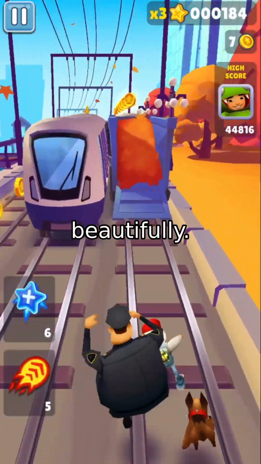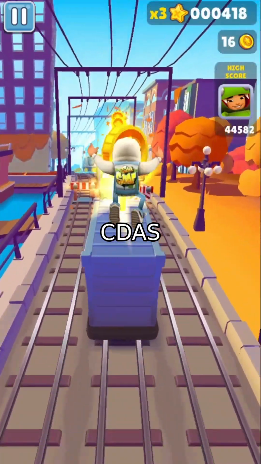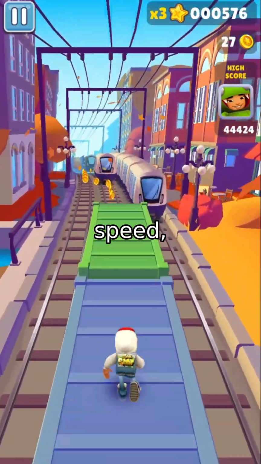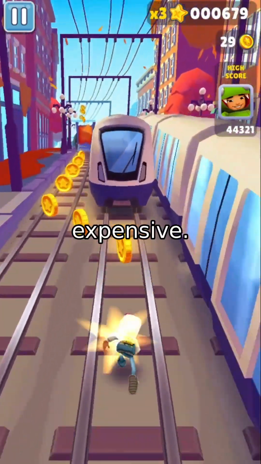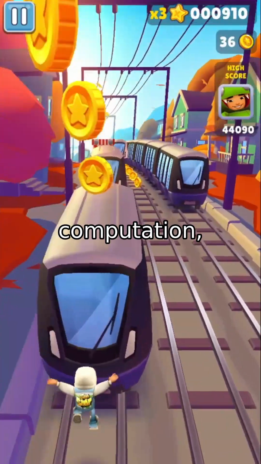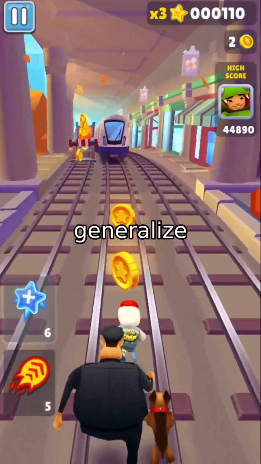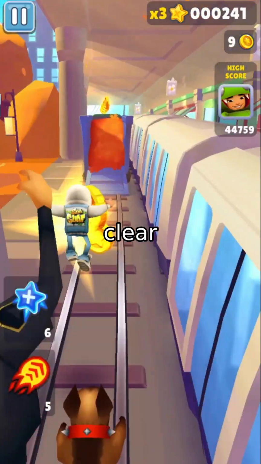This efficiency scales beautifully. In a complex 8x8 grid with 3 agents and 4 targets, CDAS still outperforms CAST in terms of recovery speed, especially when sensing is expensive. And while CAST still wins in low-cost scenarios due to its exact cost computation, CDAS shows remarkable robustness in high-noise settings, where the ability to generalize from suboptimal training data gives it a clear edge.